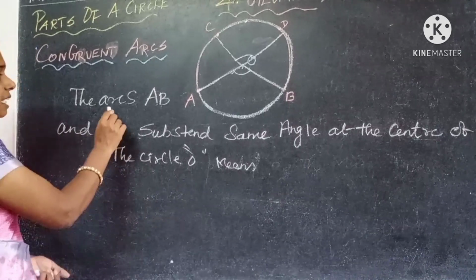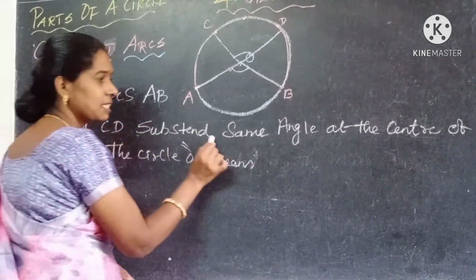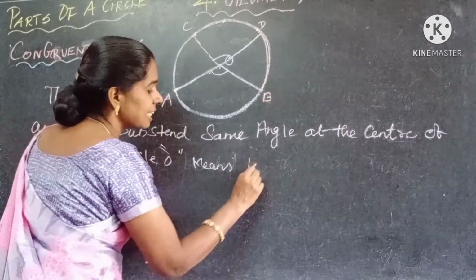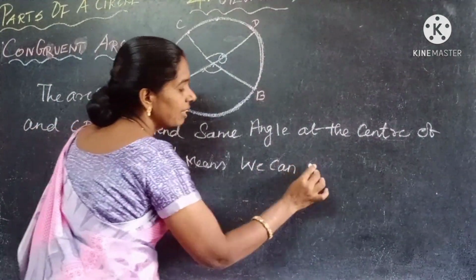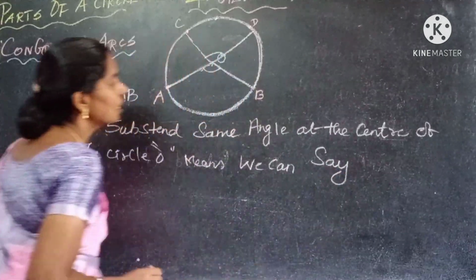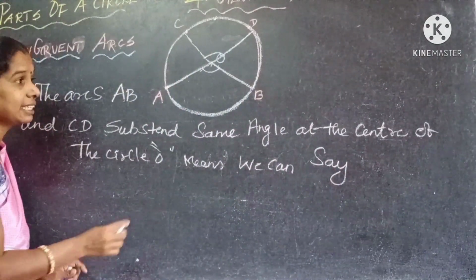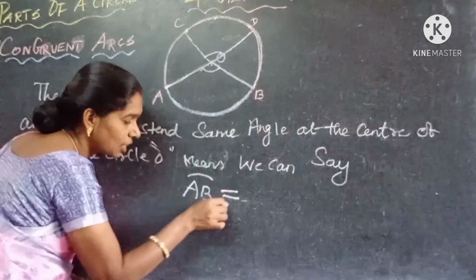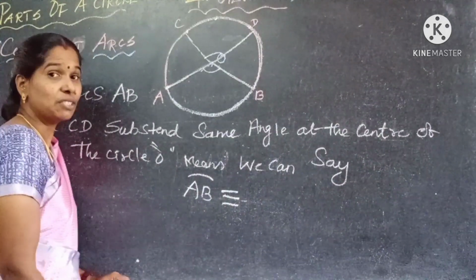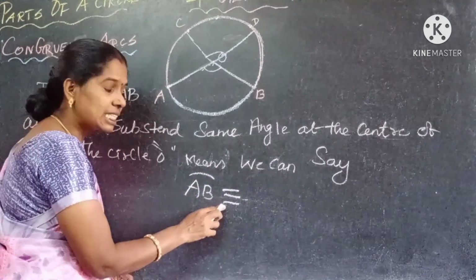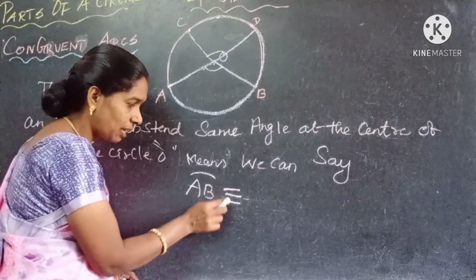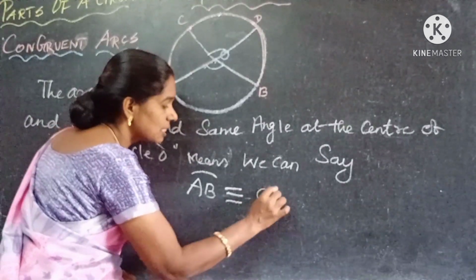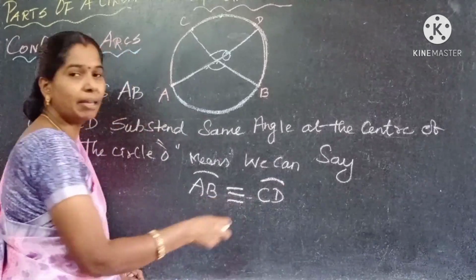Now see here, the arcs AB and CD subtend the same angle at the center of the circle O, so we can say the arcs are congruent. How to write congruent? Arc AB congruent to arc CD. Congruent means same shape and size. So what is the symbol for congruent? You have to write three lines together. Arc AB is congruent to arc CD, and they are making equal angles.